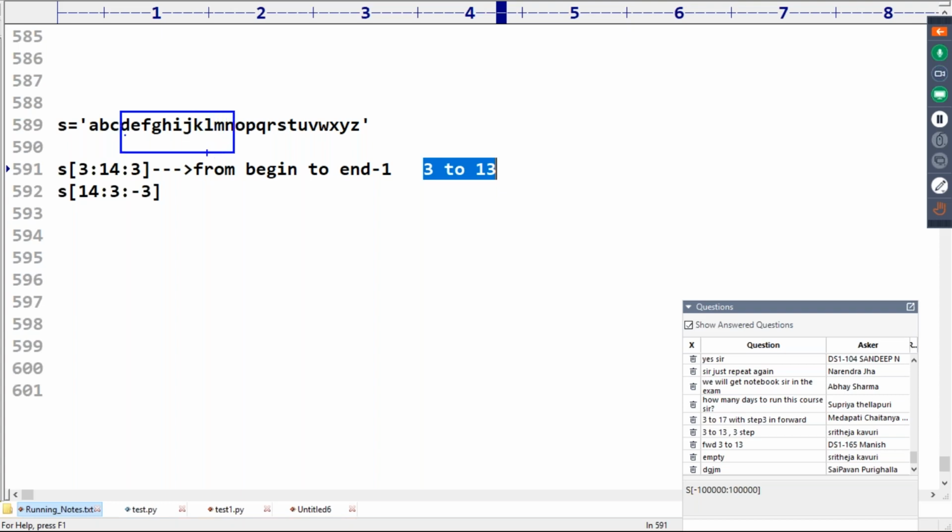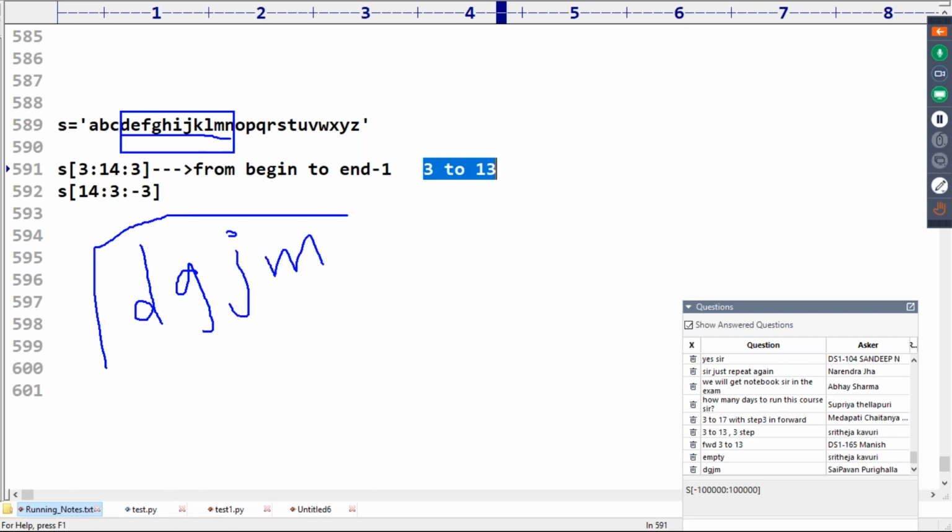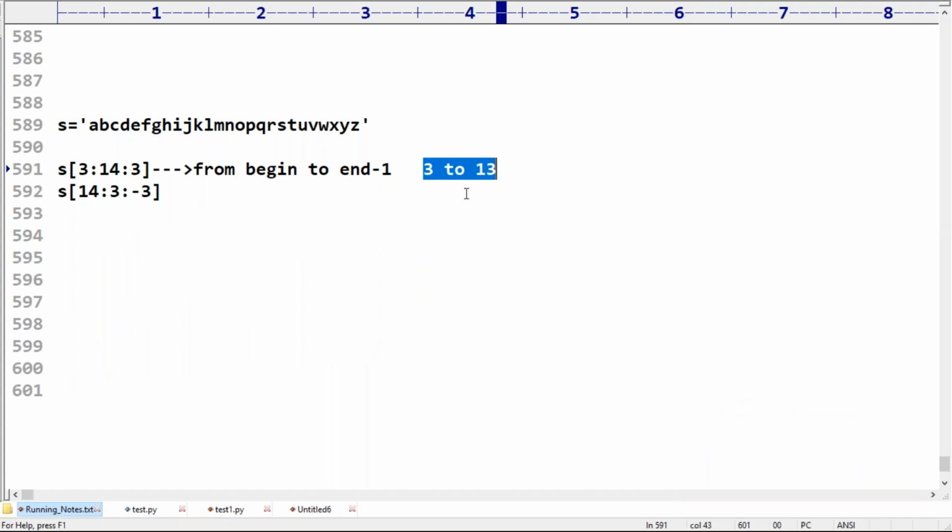Okay, D to N. In this, every time the third character. D we have to consider. Next G we require to consider. J we have to consider. Next M we require to consider. D G J M is the answer.